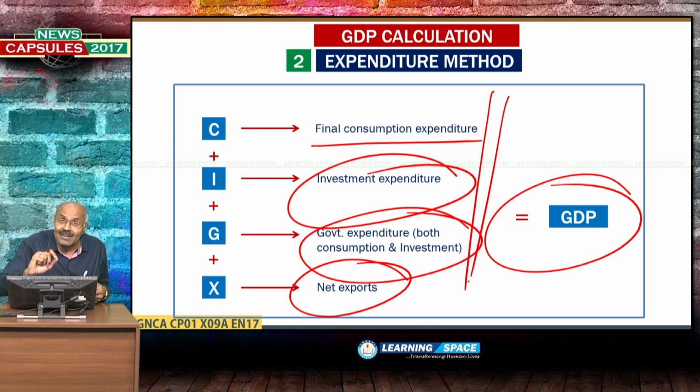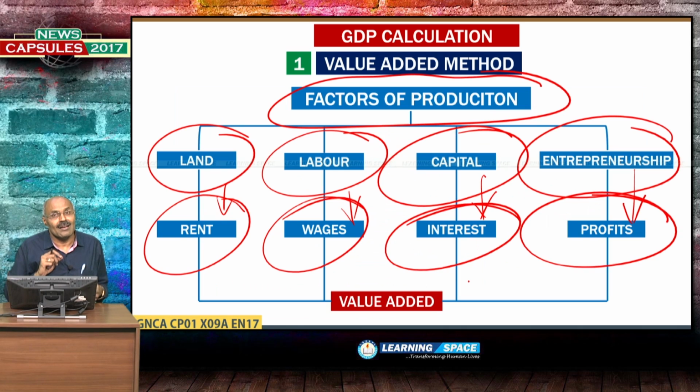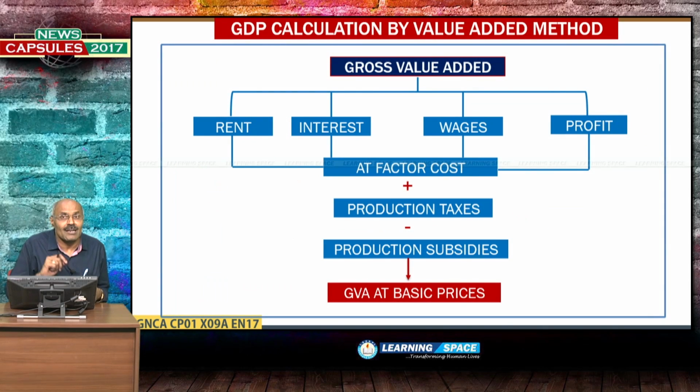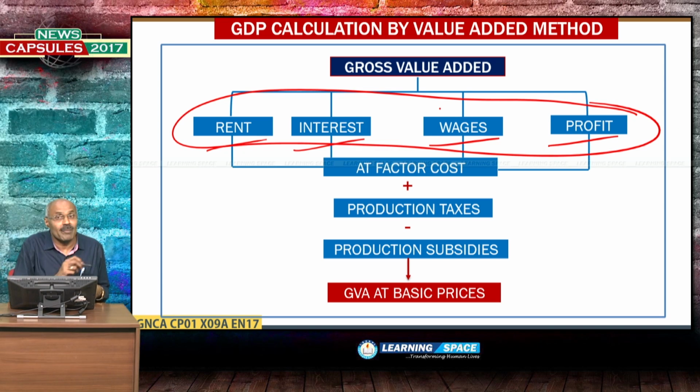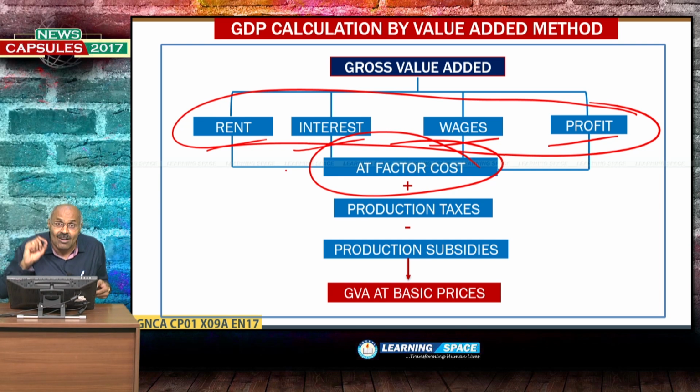For the time being, forget about this. Let us only concentrate on the value added method. I have already told you the value added method is rent, interest, wages, profit. These four you add, because these emanate from the factors of production. If you add these four, that is gross value added at factor cost.